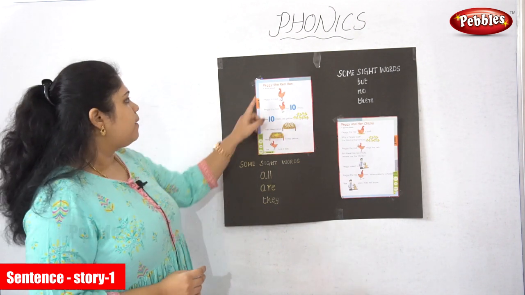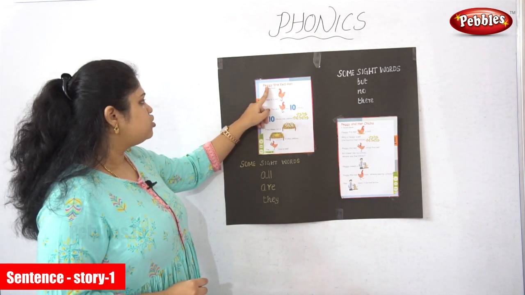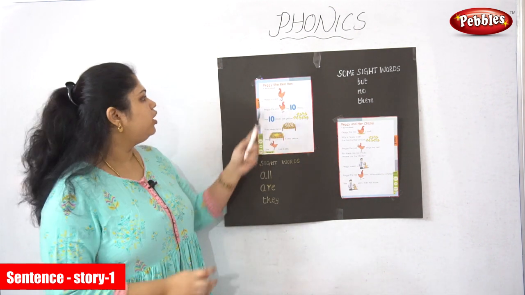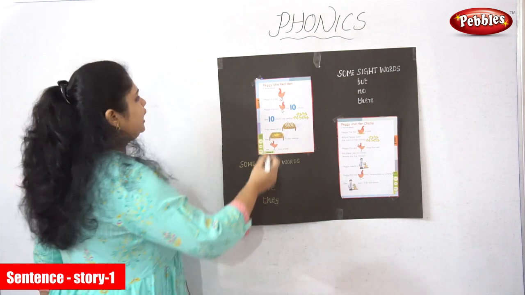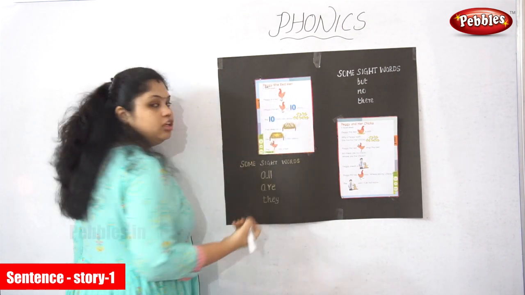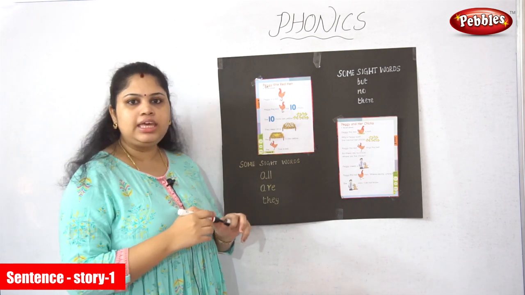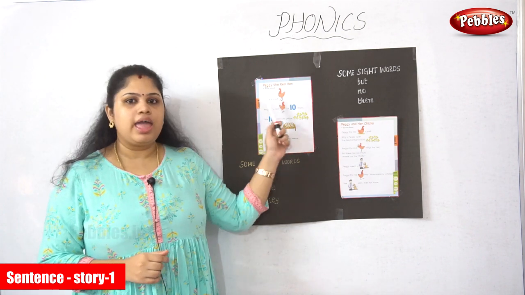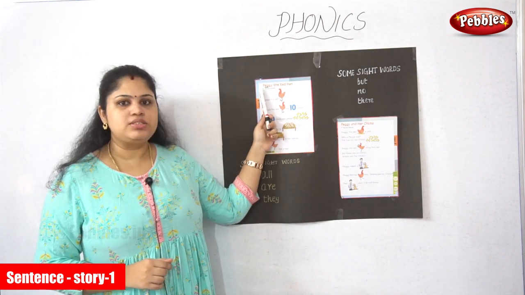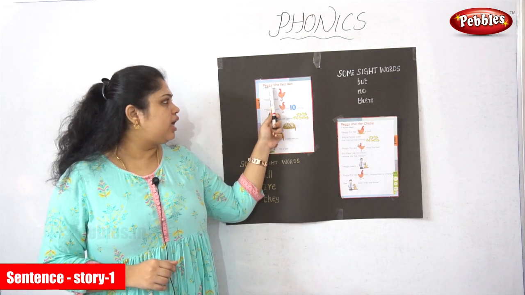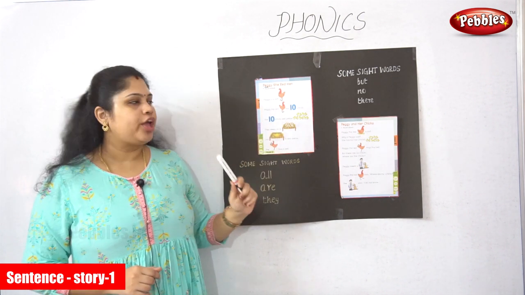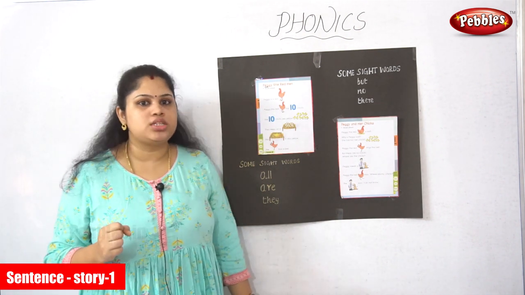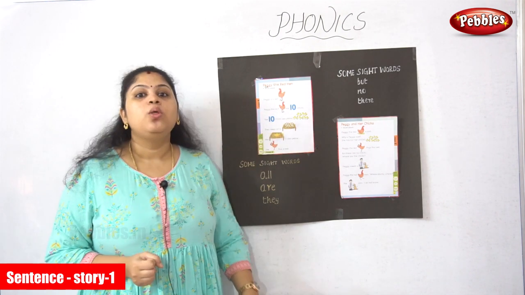See here. P-E-G-G-Y, Peggy. We have already seen the E-G word, isn't it? What is the sound of E? E sounds A. G sounds G. Egg. P sounds P. Pa-egg, Peggy. T-H-E, the. We have seen it already in the frequently coming words, isn't it, children? T-H-E, the.